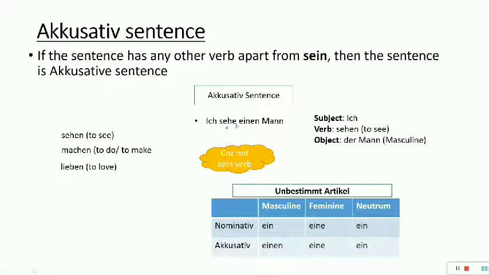As I said, the verb is sehen, so we will not be referring to this particular nominative row. We will be referring to the accusative row, and the man is masculine, so we will be referring to this particular column. So that becomes einen Mann. This is how it is. Good. I hope this is clear, nominative and accusative sentences.